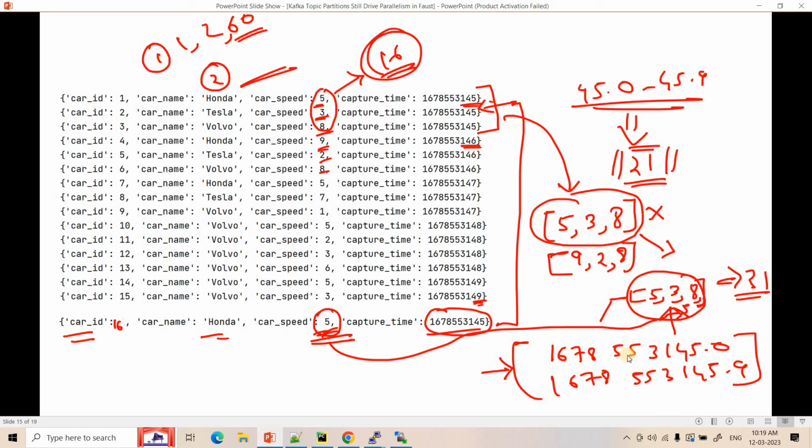Within this range, whatever is there is our actual tumbling window. But to handle out of order events, we will wait for 60 seconds just to consume the out of order data. If it is coming within those 60 seconds, we will consider that also within that particular correct window frame, and we will be considering it in the computation.